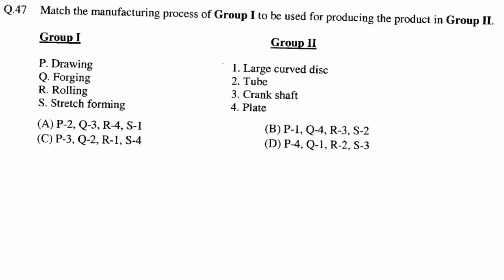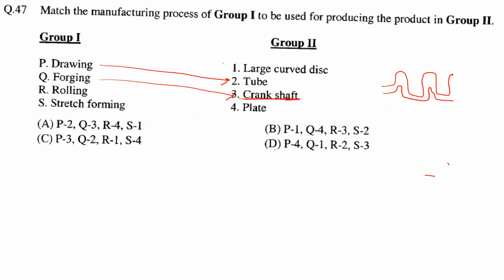So drawing, what are the things we make using drawing? That means pulling, some kind of pulling. So it is basically tube which is made. Then forging, for the forging we know it is the crankshaft, right? So crankshaft is always made by forging. Crankshaft looks like this. It is not the exact drawing, but somewhat like this. Plate, how do we form a plate? We form it using the rolling process, right?